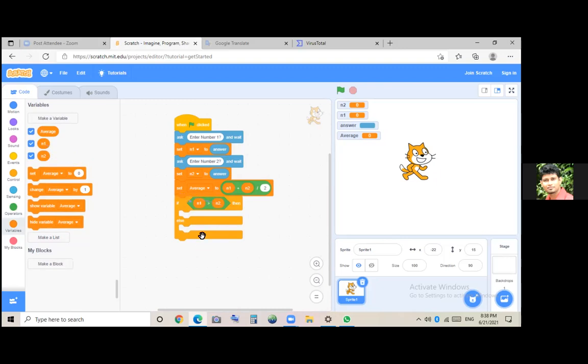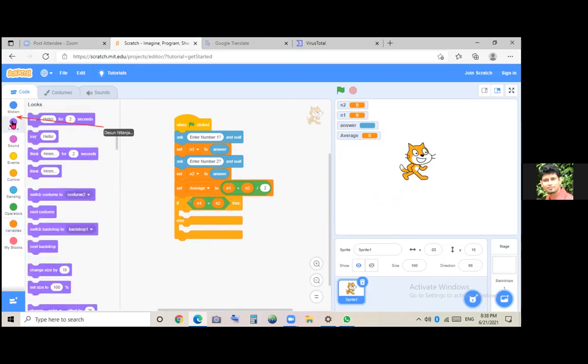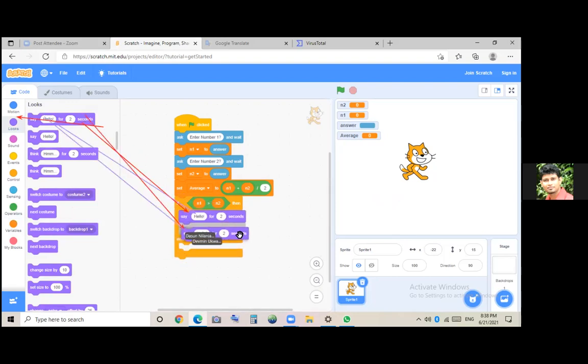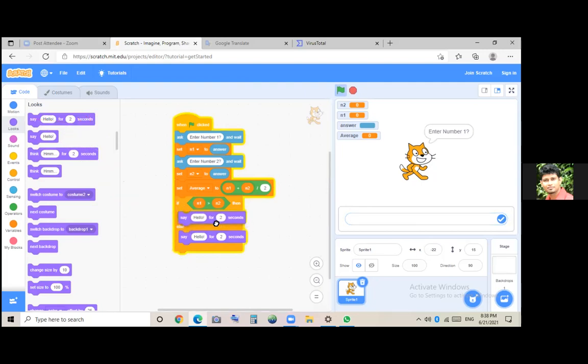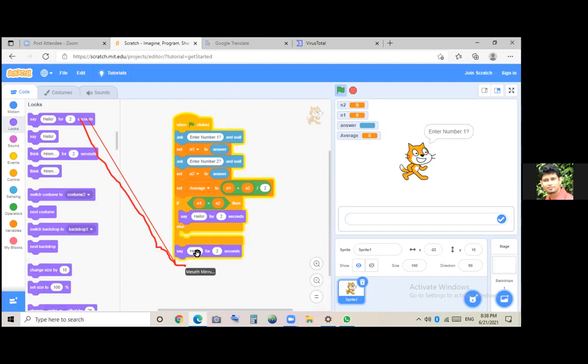Right now you have to go to the looks. From the looks, please drag say hello for 2 seconds here, and again say hello for 2 seconds here, and say hello for 2 seconds here as well, for all 3 places. For the last one as well, drag another one. Drag from this one and keep it underneath, because you need to show number 1, number 2, and the average, all 3.